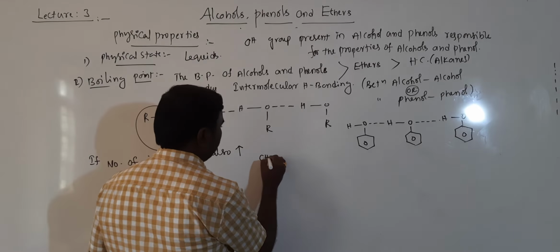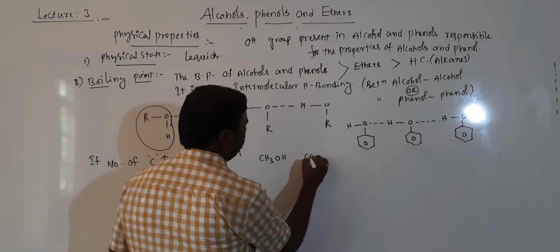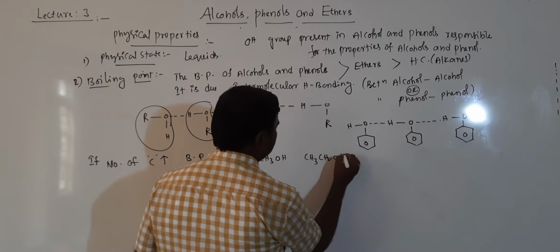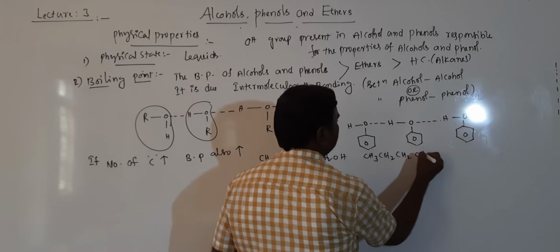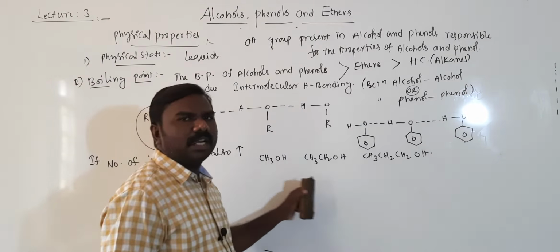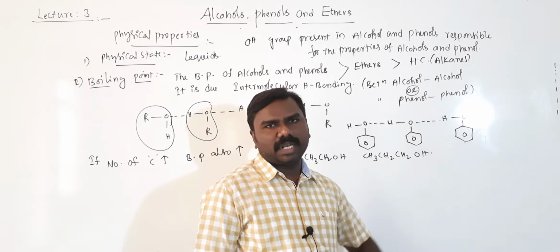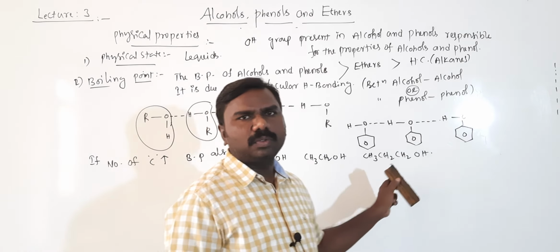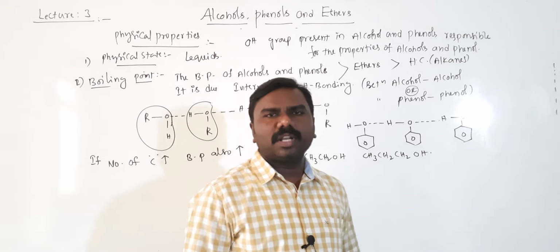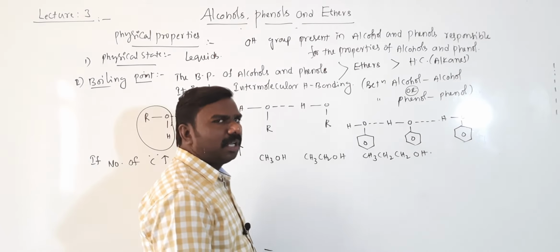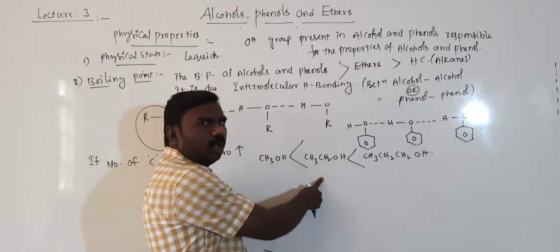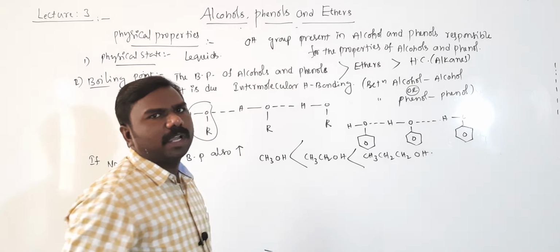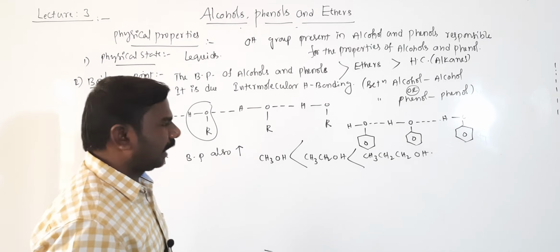For example, CH3OH, CH3CH2OH, CH3CH2CH2OH. Getting 1 carbon atom, 2 carbon atoms, 3 carbon atoms. Totally mass increases, boiling point also increases. So high boiling point, low boiling point, lowest boiling point. Getting all of you? Next.